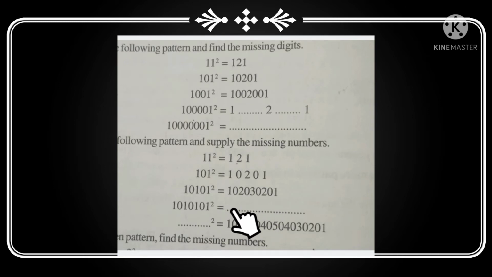So we start 10, 20, 30, 40, then again 30, 20, like that. Here the question is not given, but we know the middle number is 50, so we put 5 ones, that is 101010101 square.